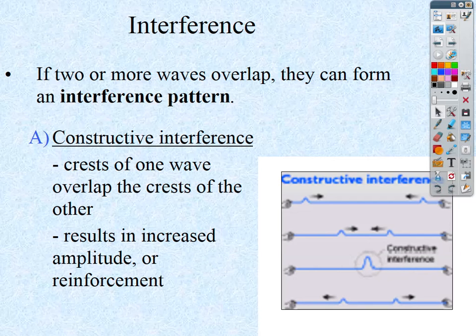There's two types of interference. There's constructive interference. This is when the amplitudes are in the same direction. The waves are moving in opposite directions, but the crests are on the same side, and they'll overlap each other. And the key thing is the resultant amplitude will increase appropriately. All right. So again, we're going to practice this, you're going to have to be able to understand how these things approach, combine, and then actually leave afterwards.